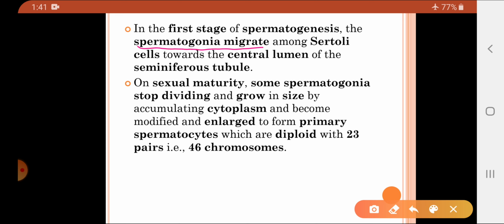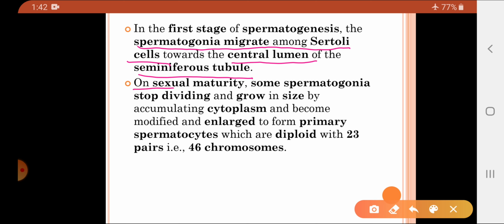The spermatogonia migrate among the Sertoli cells towards the central lumen of the seminiferous tubule. Initially, where are spermatogonia located? They are located on the inner wall of the seminiferous tubule. Now, in the wall of the seminiferous tubule, there are two cells: one is the sperm mother cells or germ cells, and another one is the Sertoli cells. So these spermatogonia migrate through the Sertoli cells and then enter into the lumen, or you can say the cavity, of the seminiferous tubules.